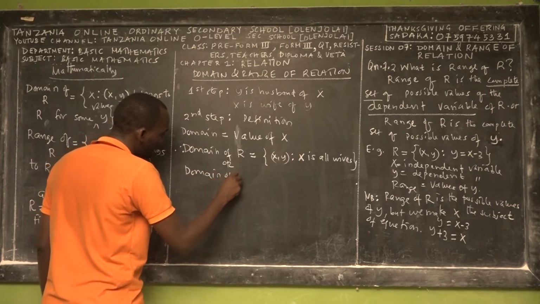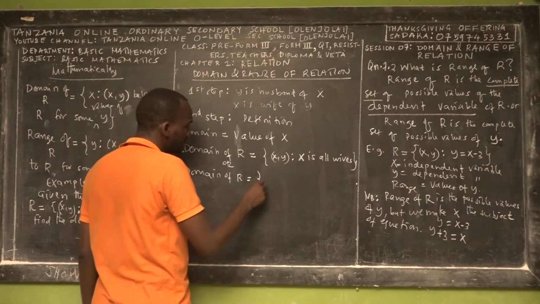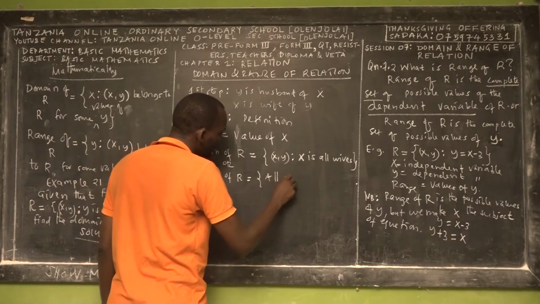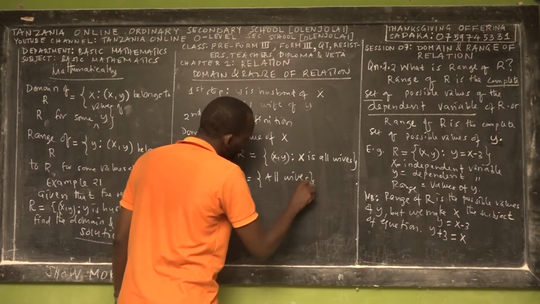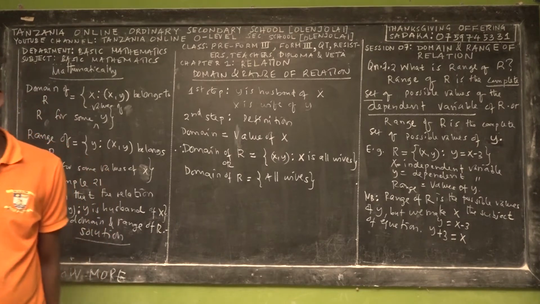Or another style of writing, you may write the domain of the relation as equal to curly bracket, then we write all wives, in plural. So all wives represent the domain of the relation.